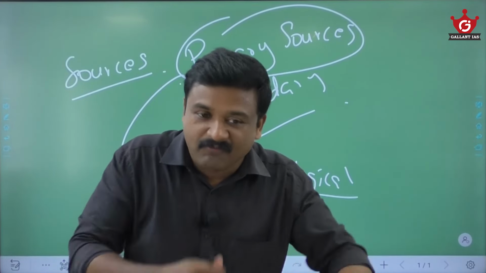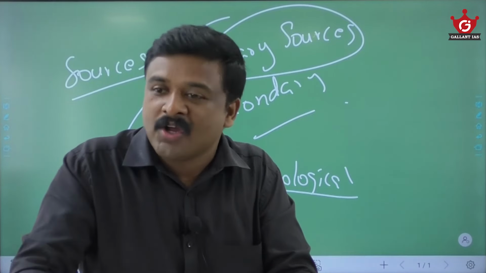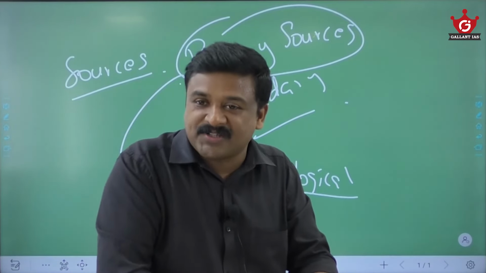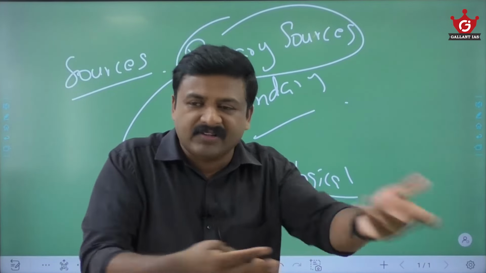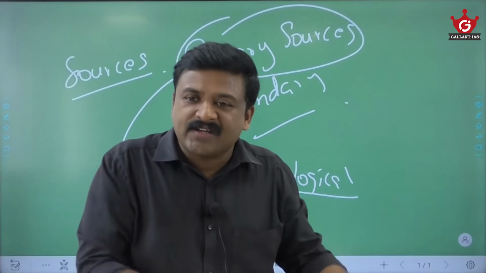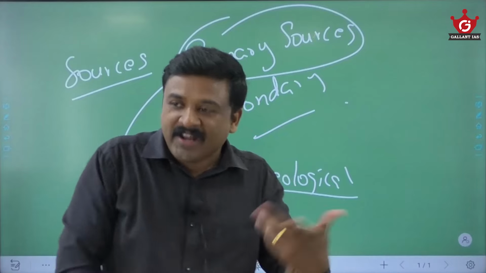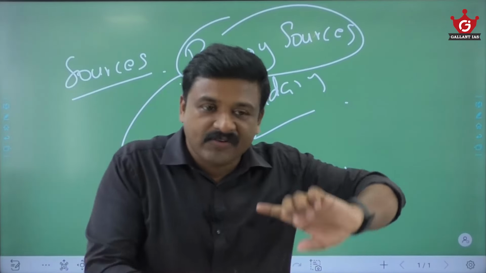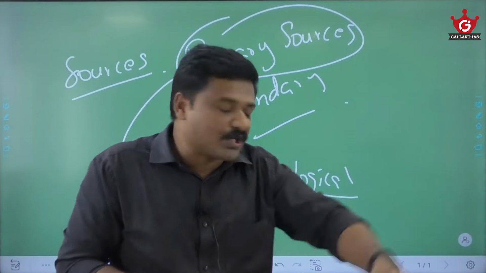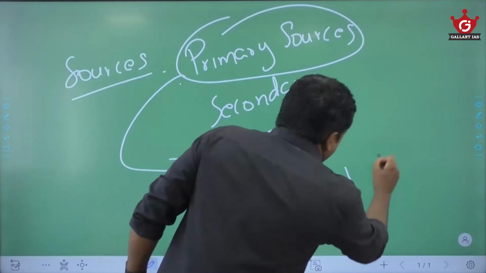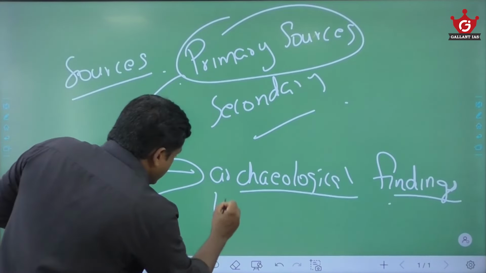Am I right? From whatever things we got, their pottery or their grains, remains of the grains, or maybe fossils of the animals they domesticated, or maybe cotton peas, and from the bricks they used, from whatever things they used, from which only we scientifically came to certain conclusions. We constructed the history of that Indus civilization. Most of the information we depend on is that archaeological excavations. Am I right? Findings from the archaeological excavations. So see, archaeological findings, okay. Then there is literary findings.